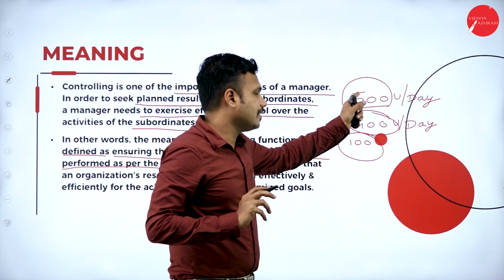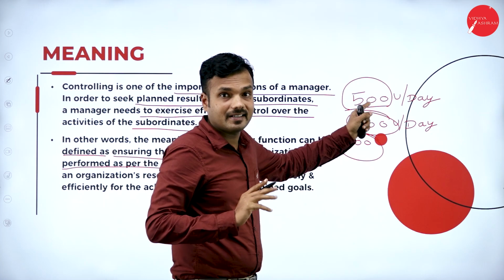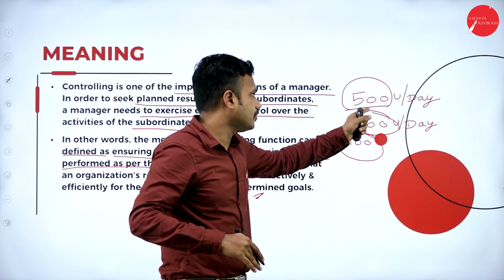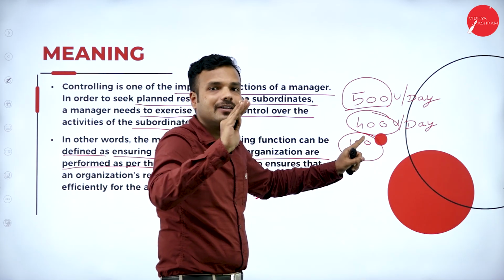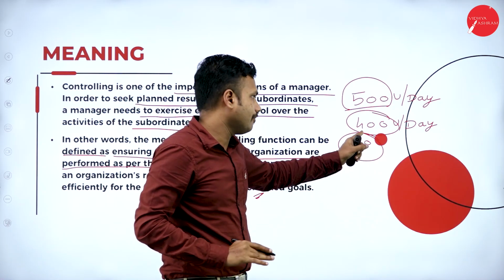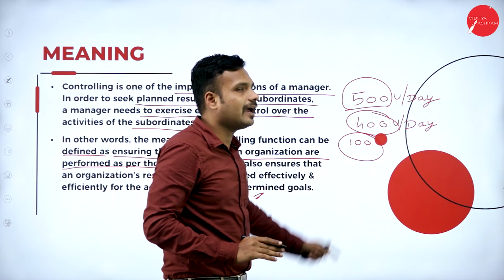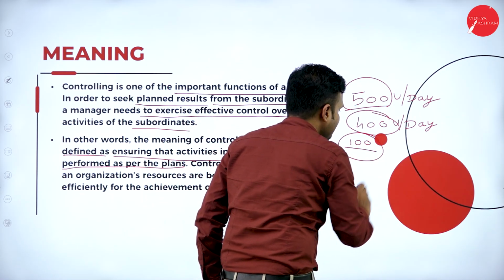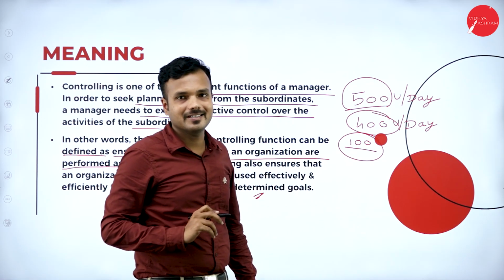So our standard performance is 500 units, that is, we had planned to manufacture 500 units, but the actual performance is 400 units. There is a gap between actual performance and standard performance, that is 100 units of commodities, right?